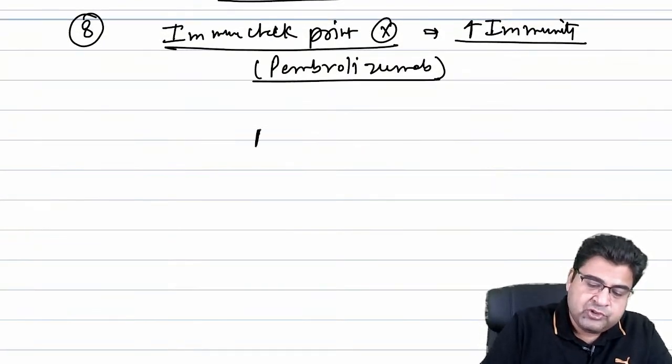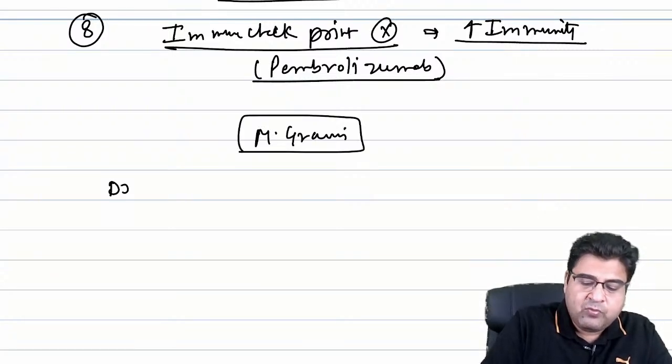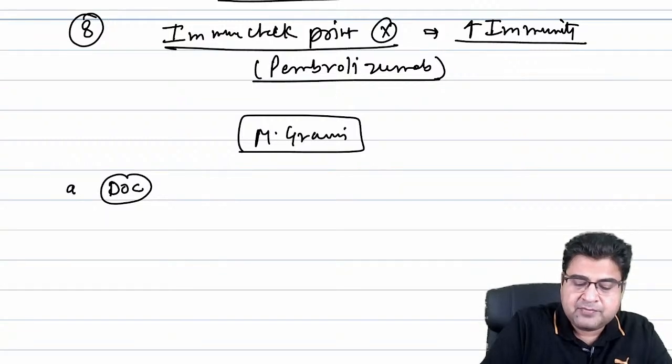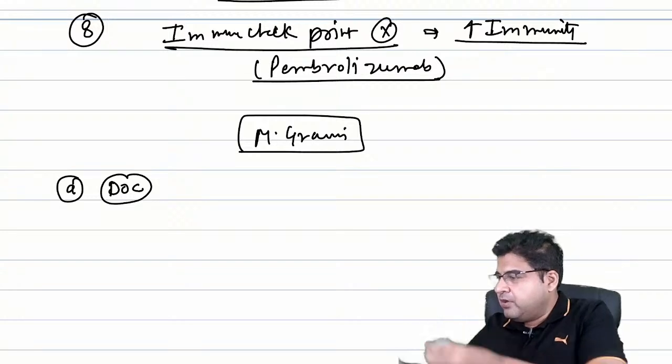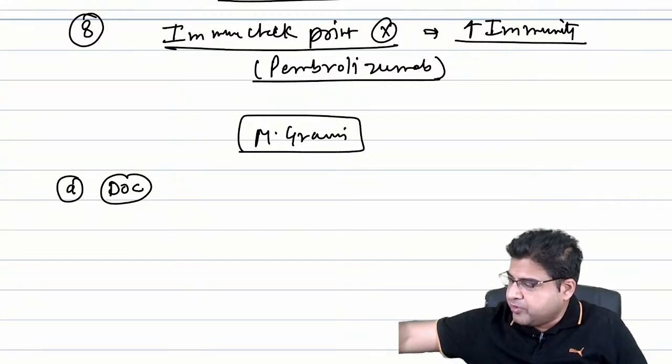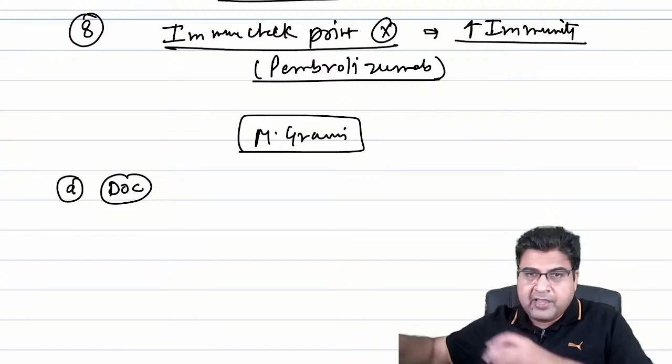Now, if the question is asked to you, how do we treat a patient of myasthenia gravis? Who will tell me what is the drug of choice for myasthenia gravis? What is the name of the drug that is used for myasthenia gravis? Till that time, I will have some water.